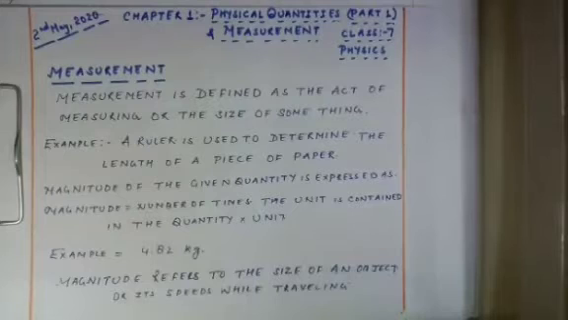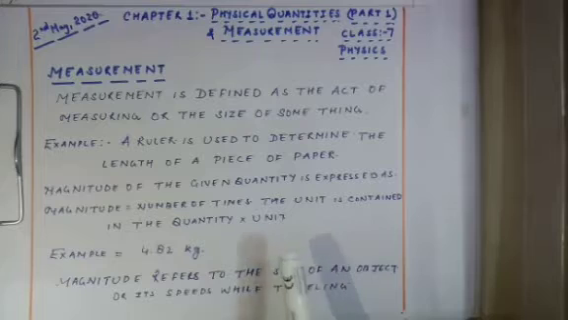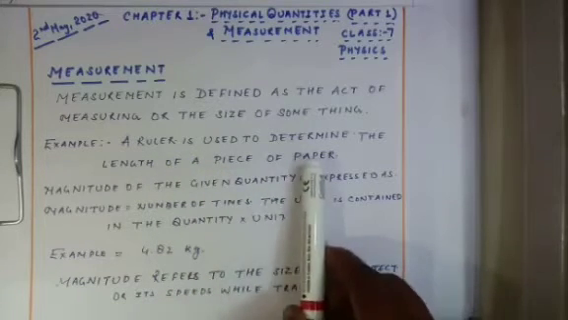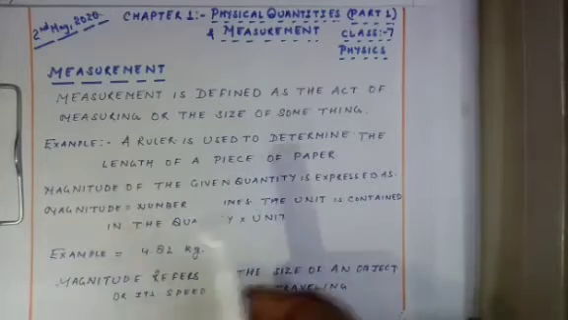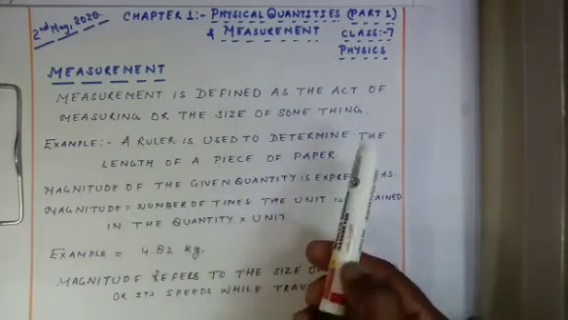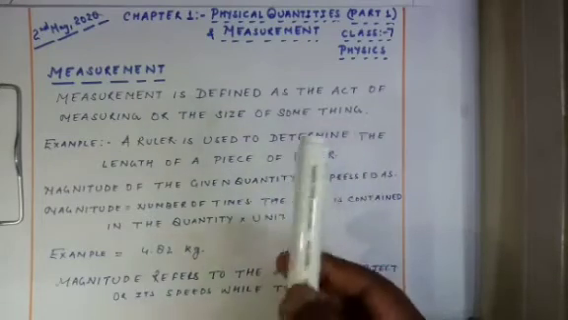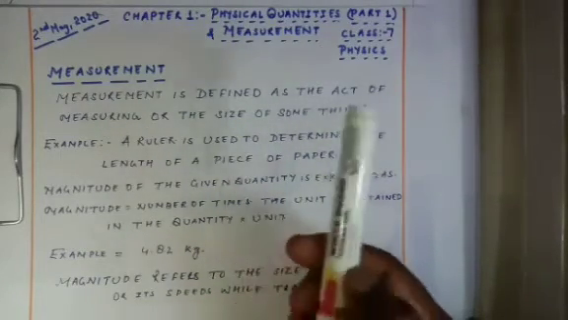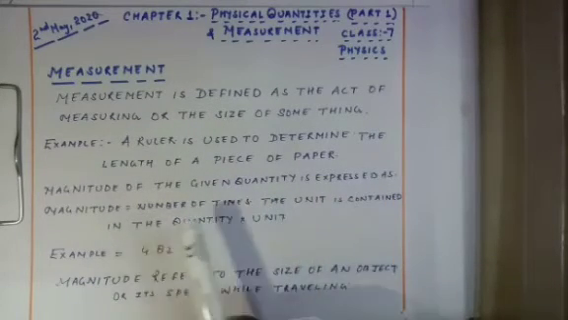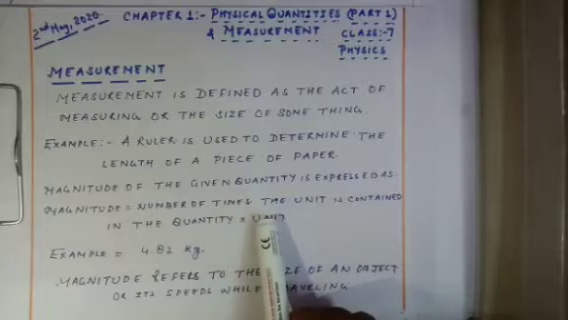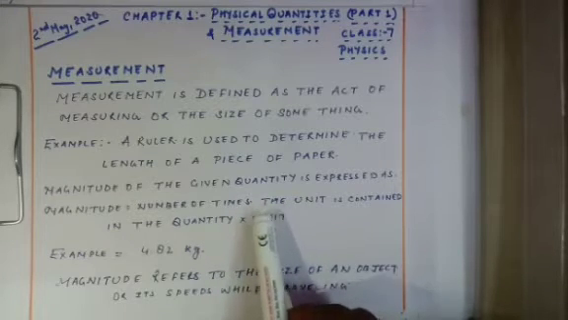Let us start with another topic, that is magnitude. What is magnitude? Magnitude refers to the size of an object or its speed while traveling. Suppose the length of a piece of paper is 5 centimeter. So over here, what is the magnitude? 5 centimeter is the magnitude. And how are we going to express the magnitude of a given quantity? It will be expressed as the number of times the unit is contained in the quantity, and its product with the unit.